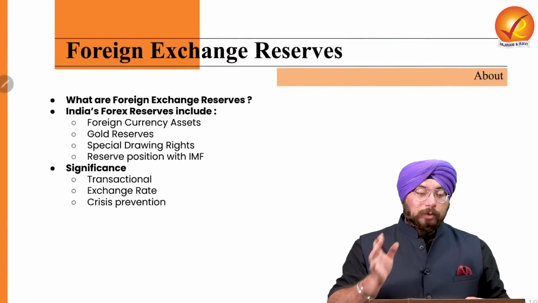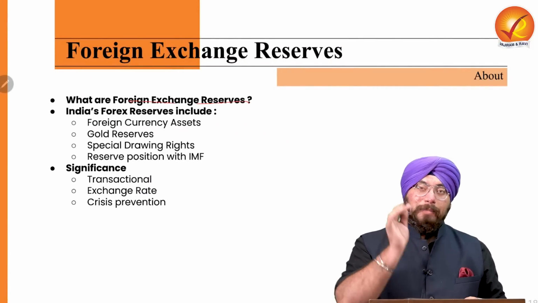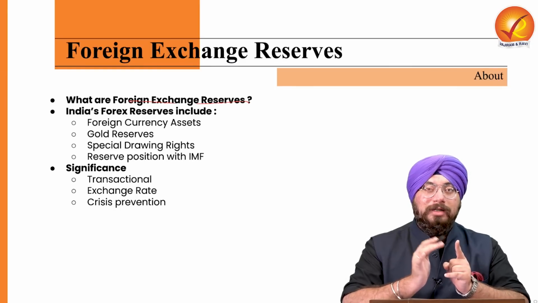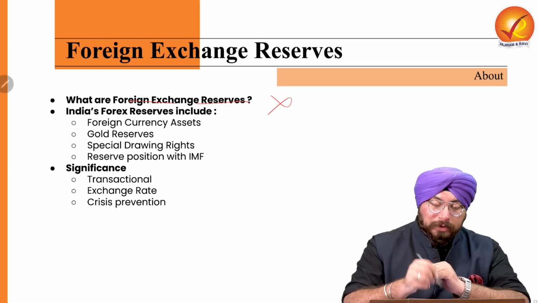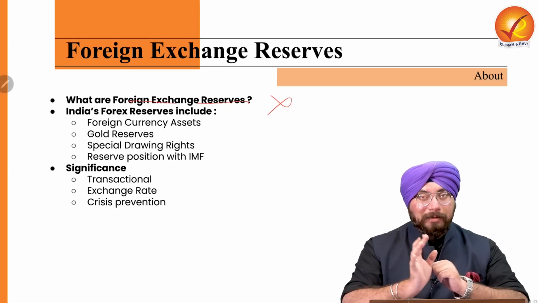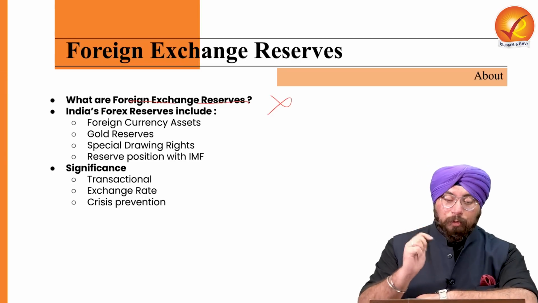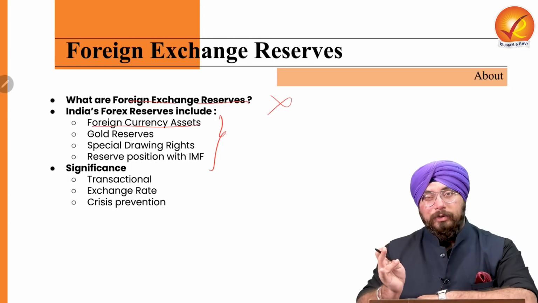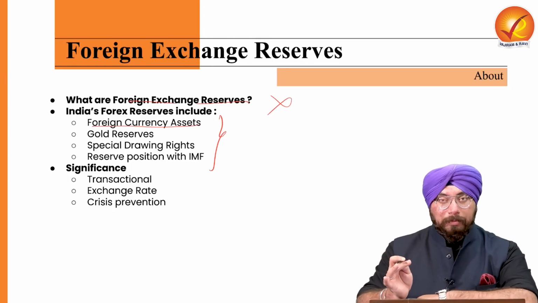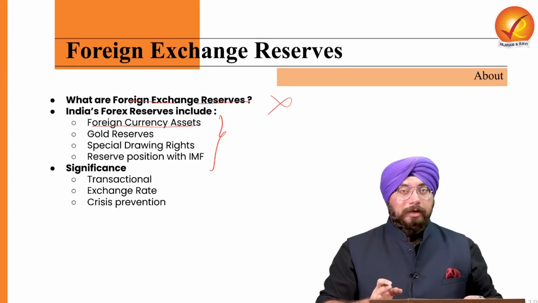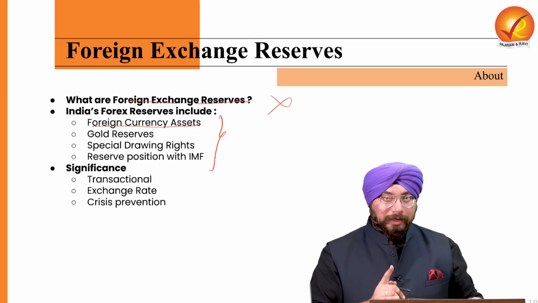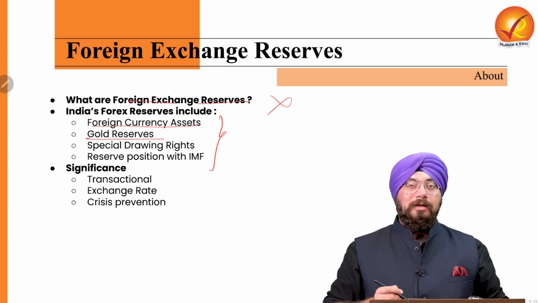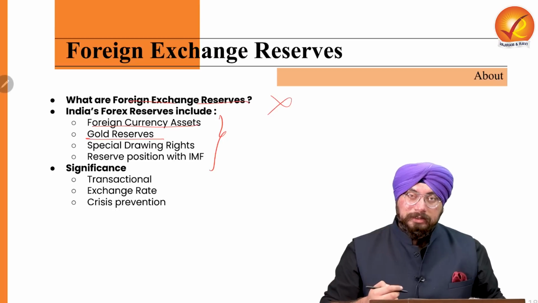Now, once you know what foreign exchange reserves are, many of you might be thinking that they only consist of foreign currencies. But that is not really the case, because foreign exchange reserves include 4 kinds of things. It includes your foreign currency assets, which include your dollar, Japanese yen, pound sterling, and renminbi. All those currencies are included in foreign exchange reserves. But other than that, the gold reserves which we have are also accounted in our forex reserves.